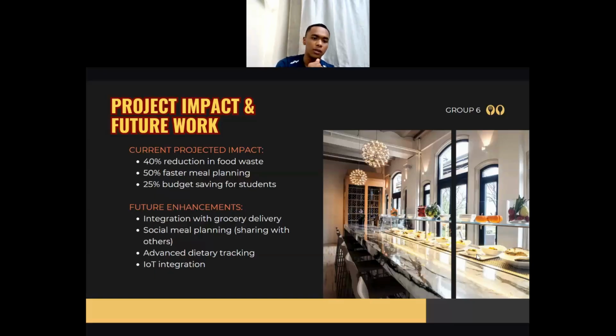And then for future enhancements, we will integrate with grocery delivery. Secondly, we will add social meal planning, which can be shared with others. And thirdly, we will advance the diet tracking. And then lastly, we will implement and enhance the IoT integration.